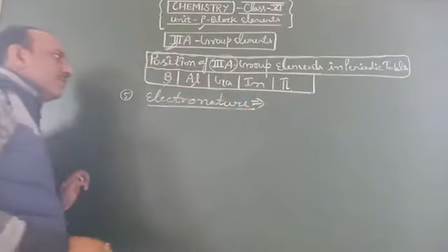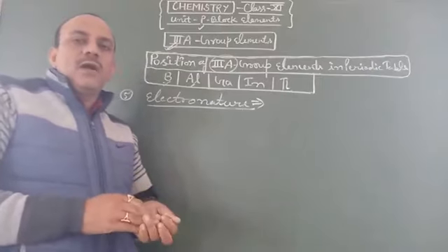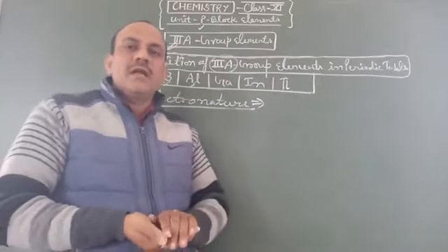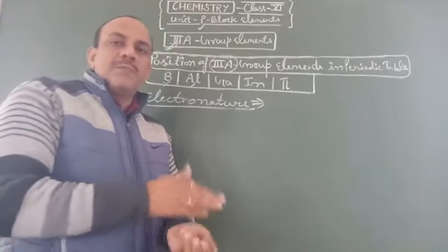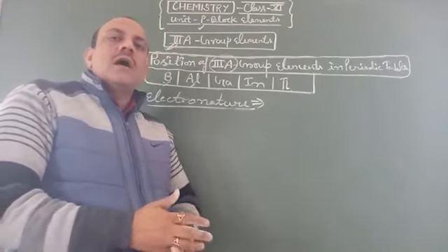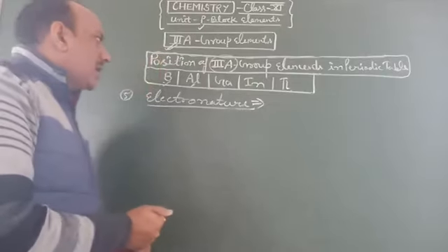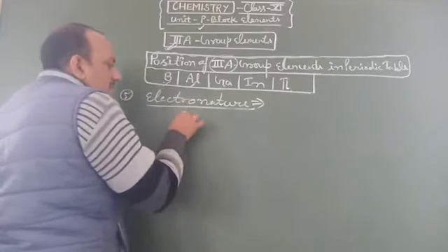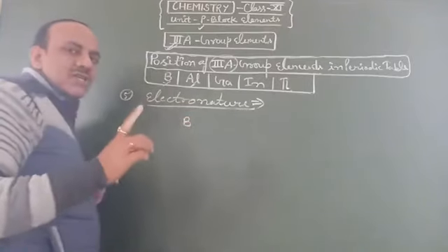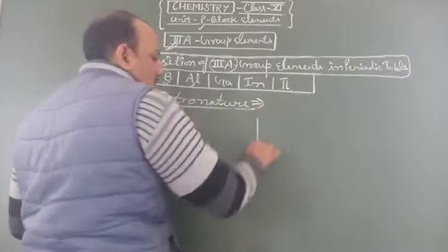Students, you know that the electronature of elements depends on their capacity for accepting or donating electrons. So here in third A group, all elements have the capacity to donate 3 electrons from their outermost orbital.